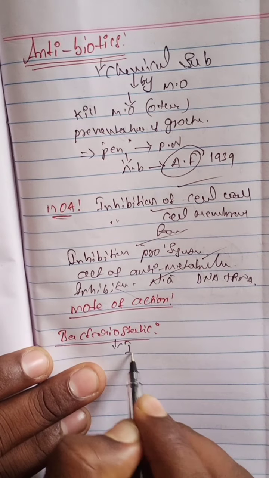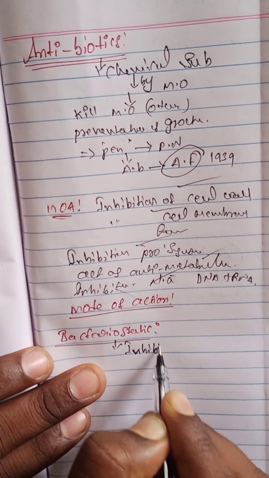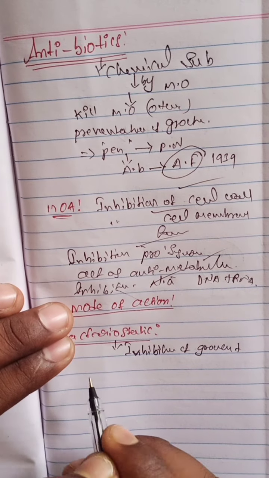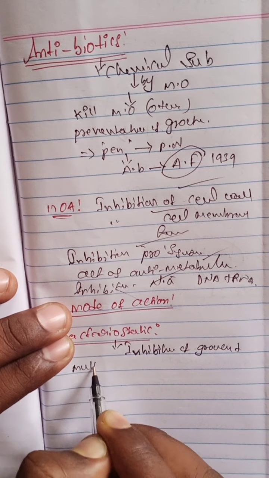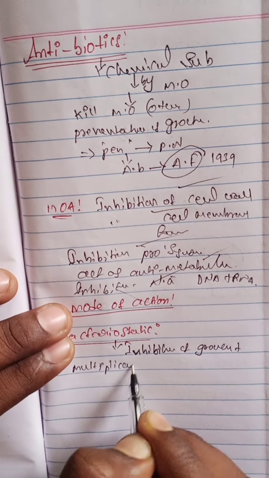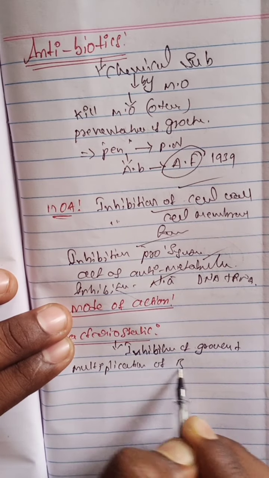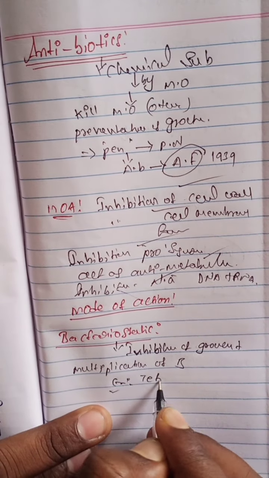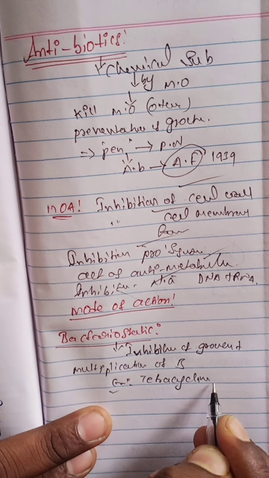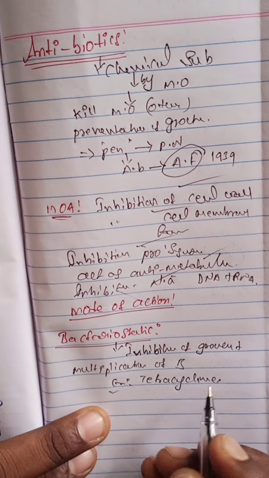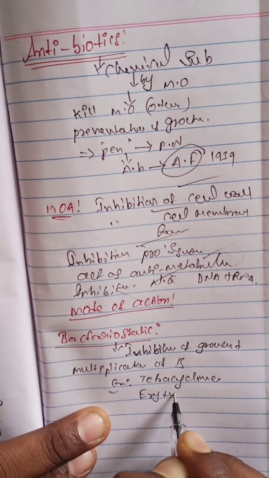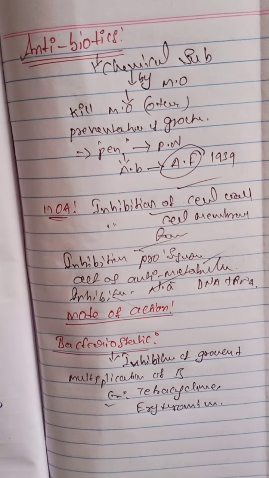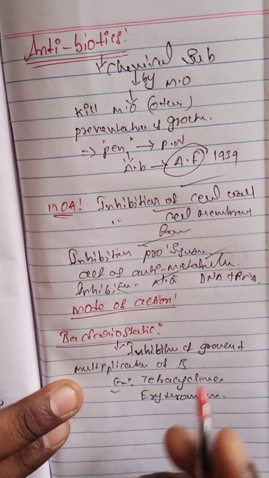These inhibit the growth as well as the multiplication of the bacteria. Examples are tetracyclines and erythromycin. These are all examples of bacteriostatic antibiotics, which only inhibit the growth and multiplication of bacteria.